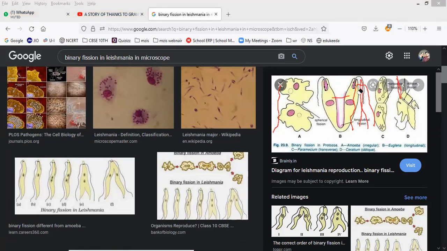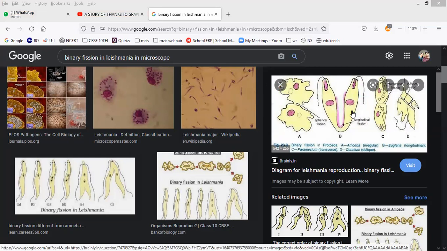You can keep it as an example of all the things. First one is what, guys? What is the first one? First one is the example of amoeba. Second one is an example of what? Irregular, you can take. Third one is Paramecium. And this one is Leishmania, but here they are saying Euglena. Okay, this is Leishmania. So Leishmania, longitudinal fission, and Paramecium, transverse fission.